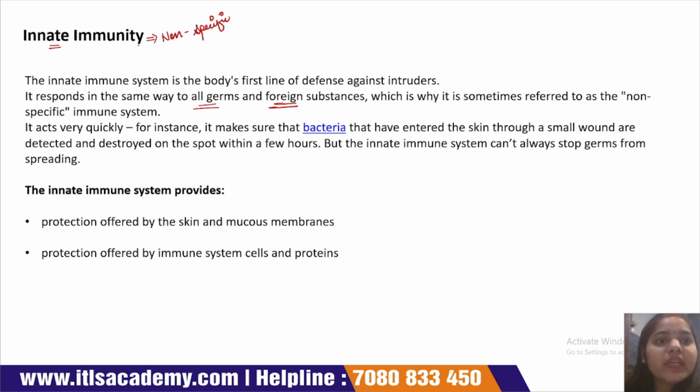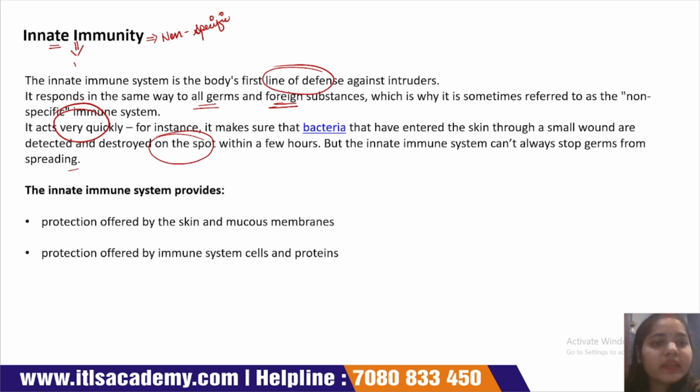This innate immunity is the first line of defense against pathogenic substances, and these pathogens may be bacteria, viruses, fungi, etc. This immune system acts very quickly, almost instantly. It makes sure that bacteria that have entered the skin through a small wound are detected and destroyed on the spot within a few hours.